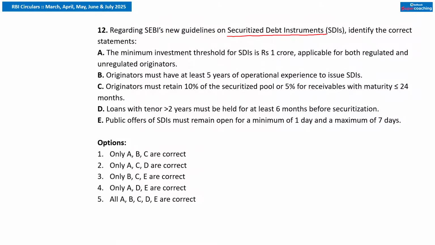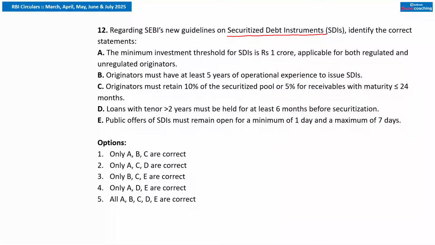Securitized debt instruments are basically the financial products which are created by pooling together various types of debts such as loans, mortgages or receivables and issuing them as securities to the investor. What will be the purpose? It allows the originator, that is the bank, to convert its illiquid assets into liquid ones, providing an alternative funding source. So इससे ये होगा कि जो आपने पैसा लोन पे दिया उसी लोन को आपने फर्दर फाइनेंशियल इंस्ट्रूमेंट बनाकर मार्केट में बेच दिया और वहां से पैसा रेज कर लिया. So based on the performance of the underlying debt pool, the investors will earn the return.